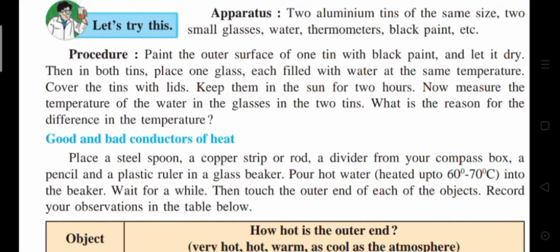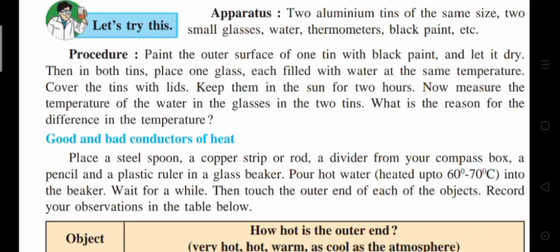When heat rays fall on an object, a part of the heat is absorbed by the object and a part of it is reflected. The ability of a substance to absorb heat radiation depends on its color and also its intrinsic property.